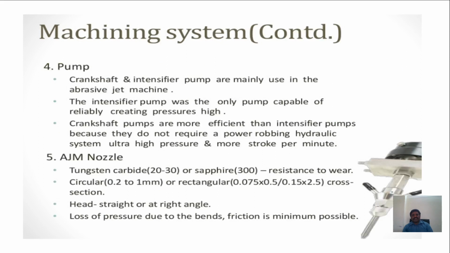After that, the nozzles are made of tungsten or sapphire. A very important point is the nozzle head shape: it may be a head shape or a right angle, and it depends on the life of the nozzle as well. According to that, we choose the machining system: abrasive, grain size, and application. If I am using aluminum oxide, we go with a grain size suited to cleaning, cutting, and deburring.